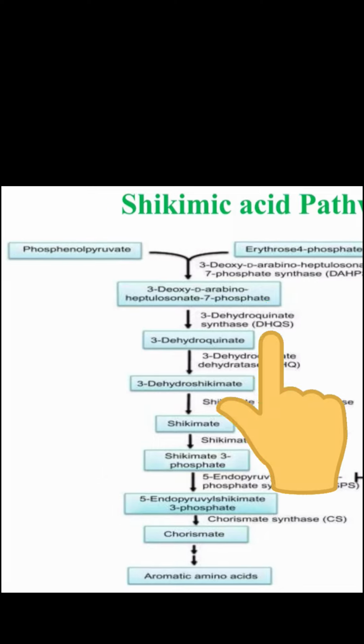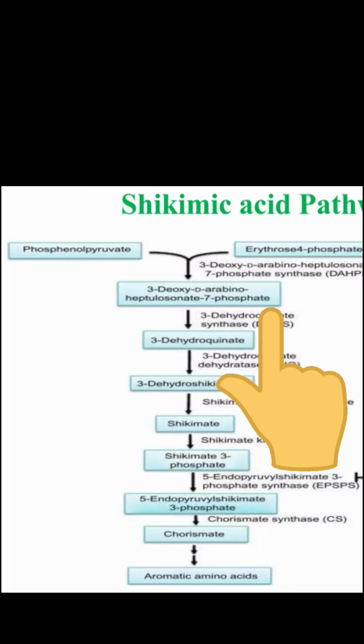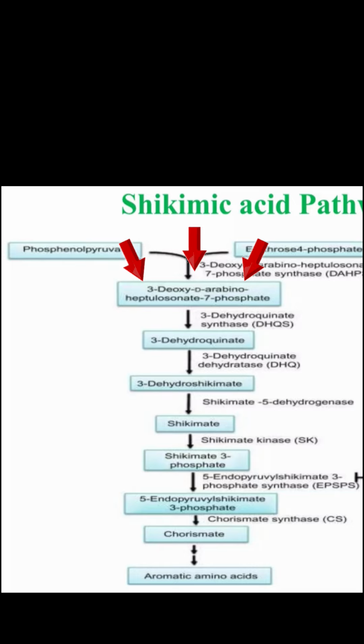So the very first step of this pathway is the formation of DAHP, where phosphoenol pyruvate (PEP) plus erythrose 4-phosphate is getting converted into DAHP. Here the enzyme DAHP synthase is used and the sources are PEP and E4P. That is, PEP is from glycolysis and E4P is from the pentose phosphate pathway. This step links the primary metabolism and the secondary metabolism.